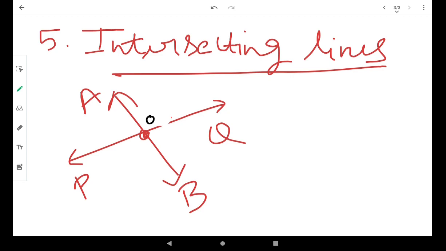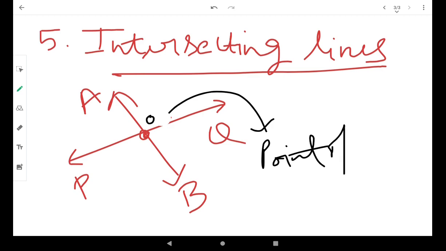So here the lines AB and PQ are not parallel because they are intersecting at a point O. The point O where AB and PQ intersect each other is known as the point of intersection. So these AB and PQ are known as intersecting lines.